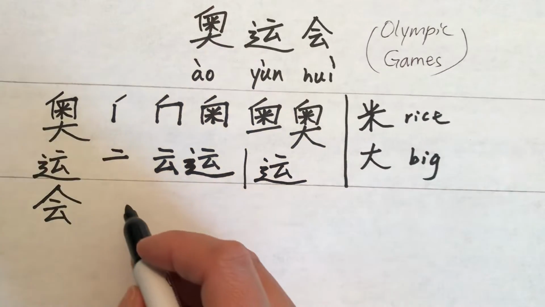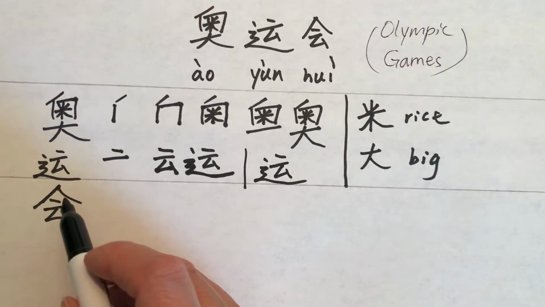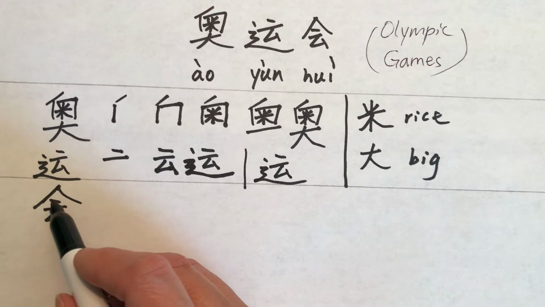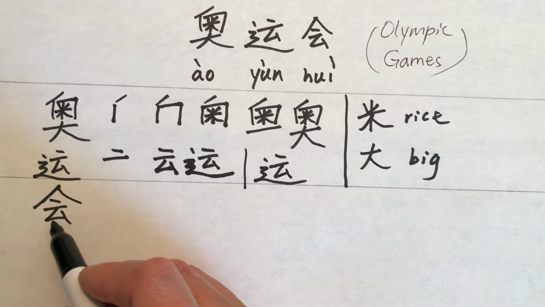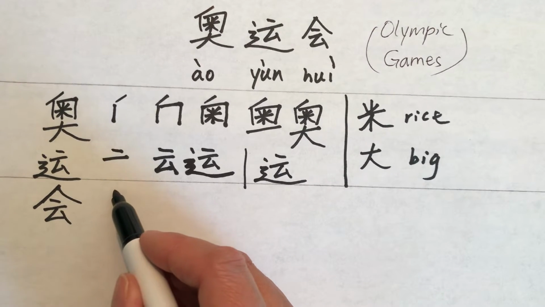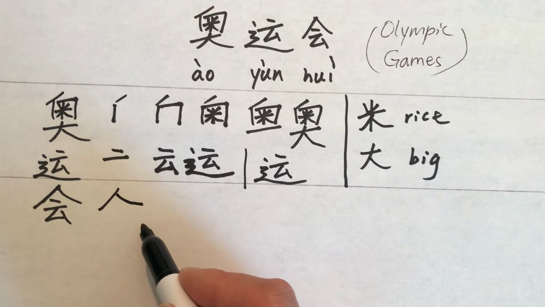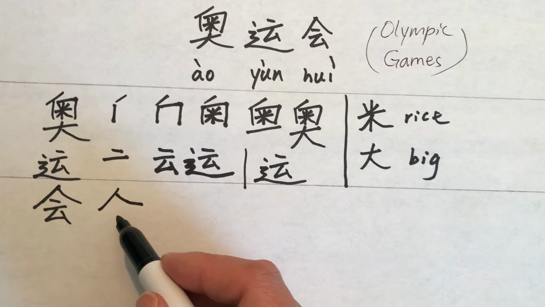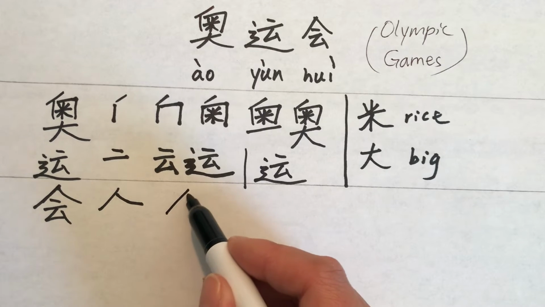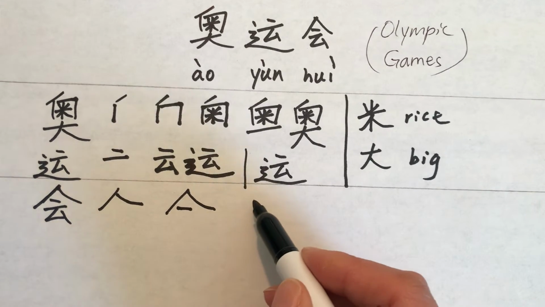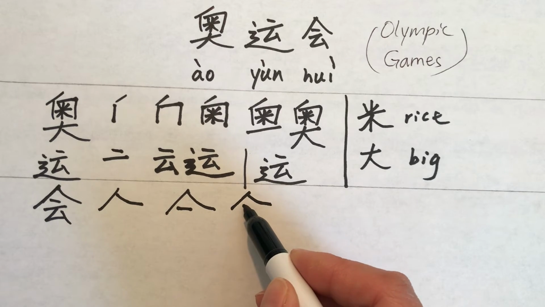Yun. Hui. It has the top part, which looks like an umbrella, and then there's another character inside or underneath this umbrella. The top part means a person or human or people in plural form. The bottom part is another Chinese character. It means cloud.